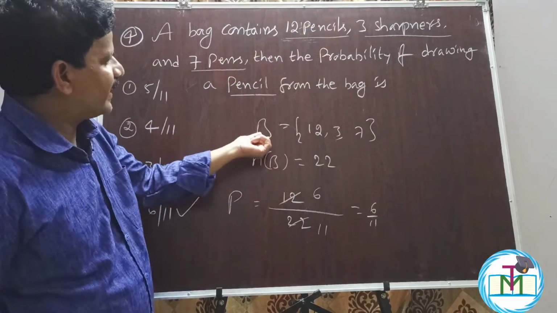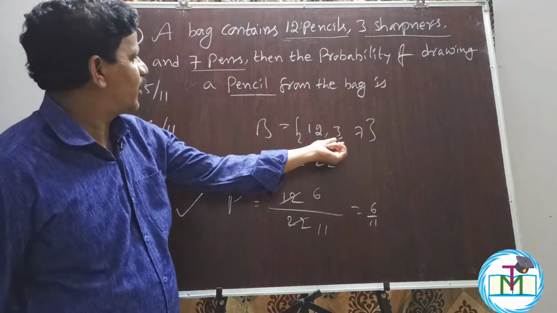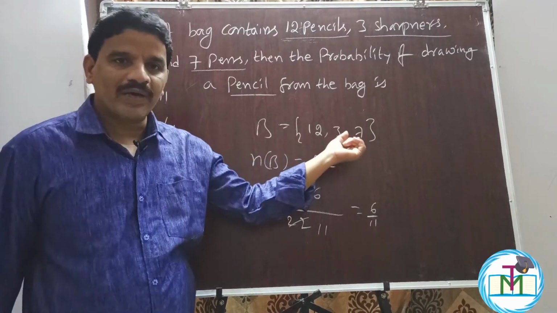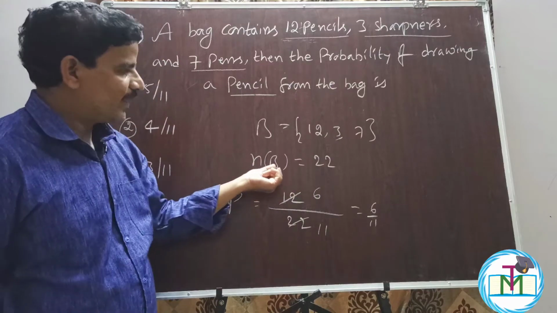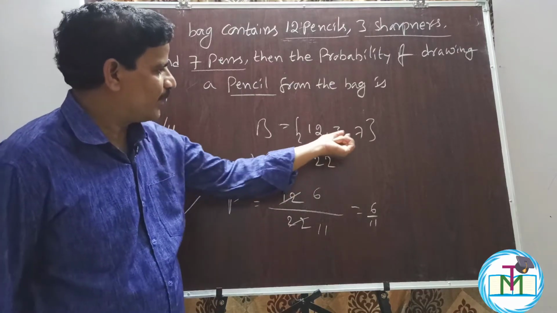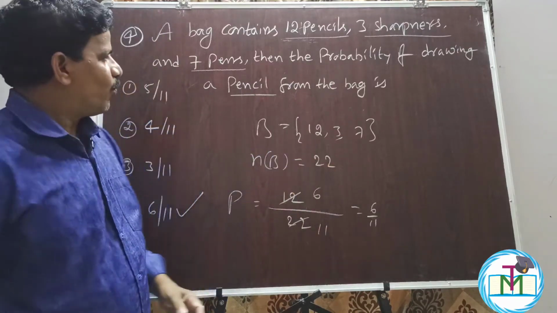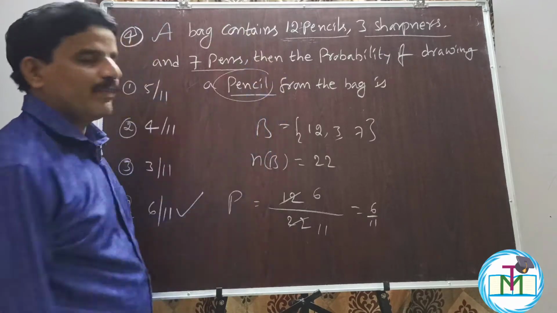So here the bag contains 12 pencils, 3 sharpeners, 7 pens. Total number of items in the bag is equal to 12 plus 3 plus 7, which is what? 22. What I want is the probability of getting a pencil.